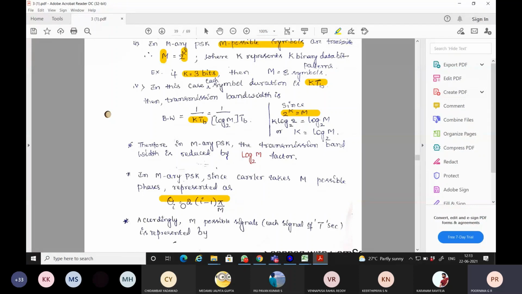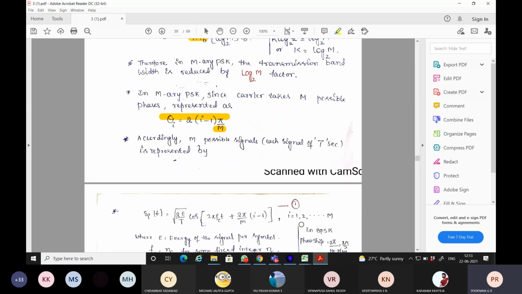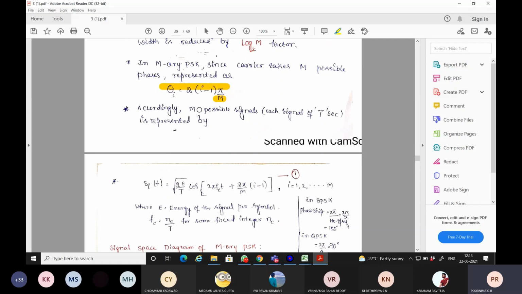How will that theta get varied? It is 2 pi, that is 360 degrees. Completely it has been allocated in the signal space diagram for all the M possible symbols. So theta i is equal to 2 pi (i minus 1) by M. Accordingly, the M possible signals, each signal s i of t, is represented so.